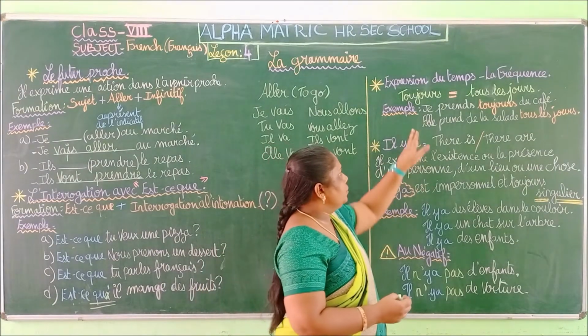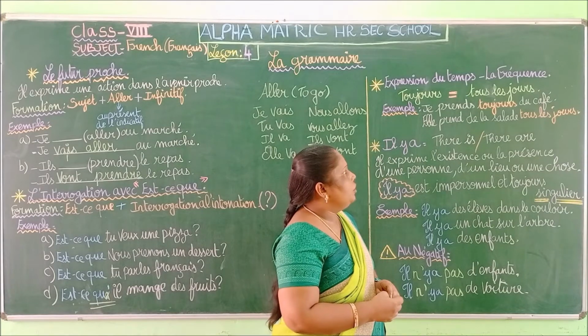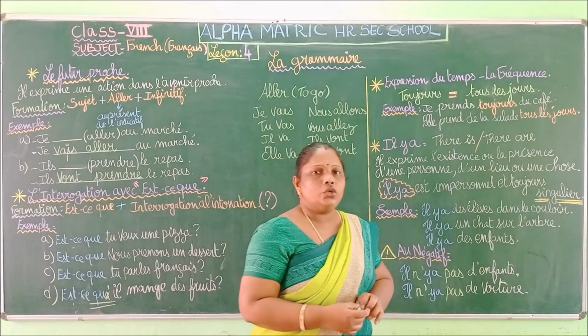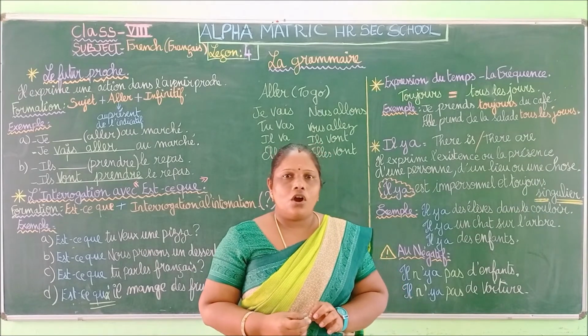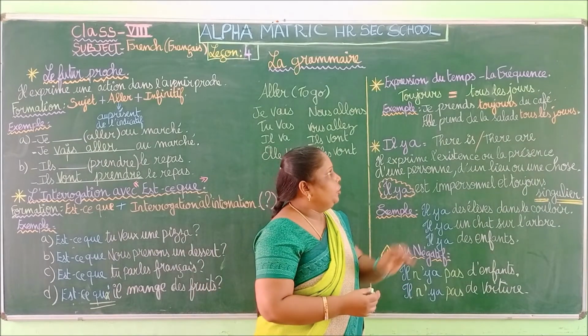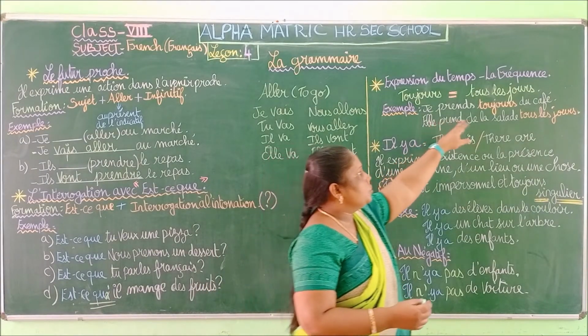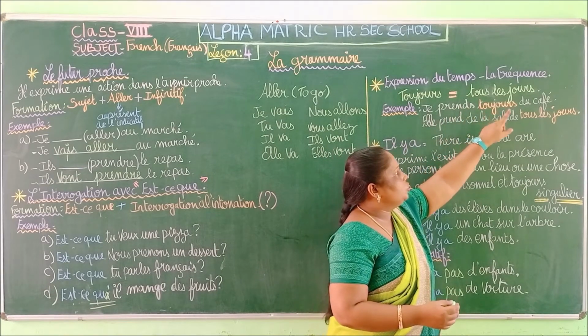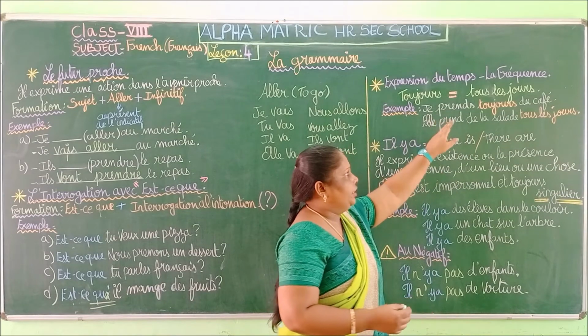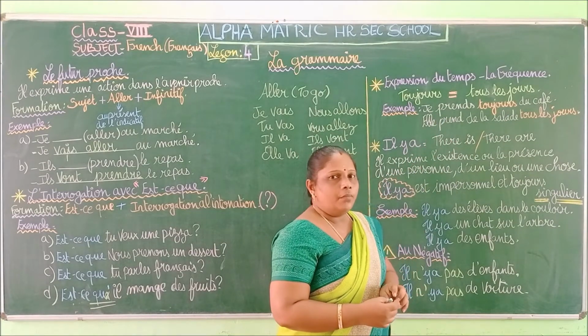Okay. So here you can see one example. "Je prends toujours du café." I take always some coffee. Okay, so "toujours", it is inside here. "Je prends toujours du café." I take always some coffee.